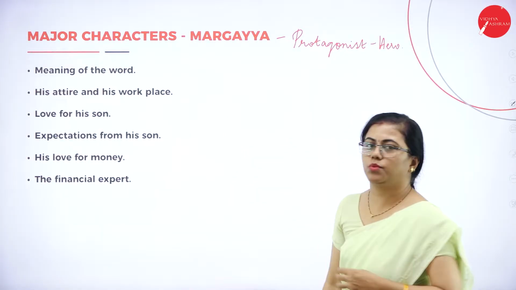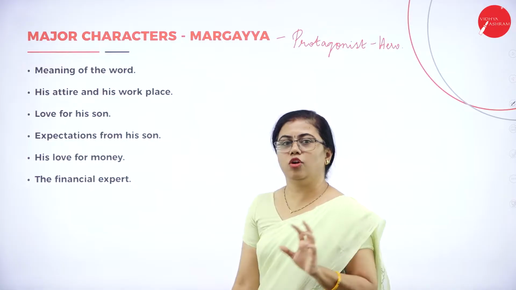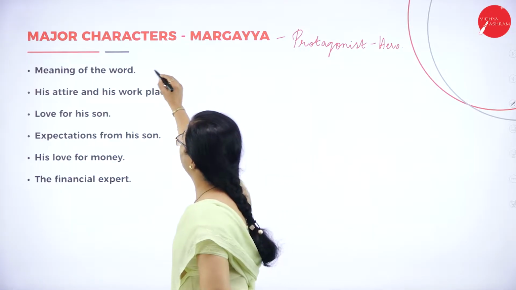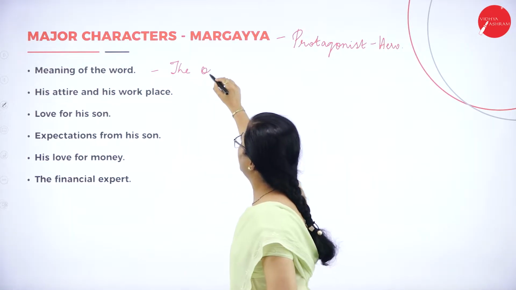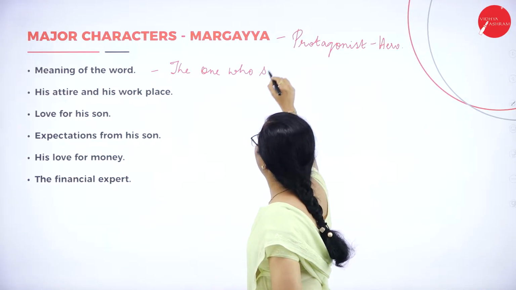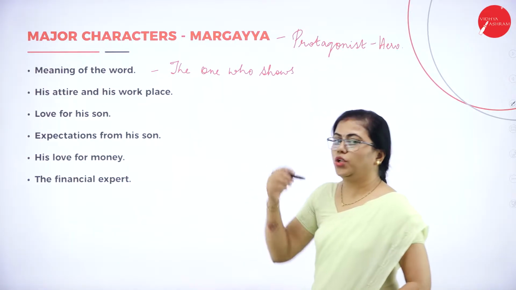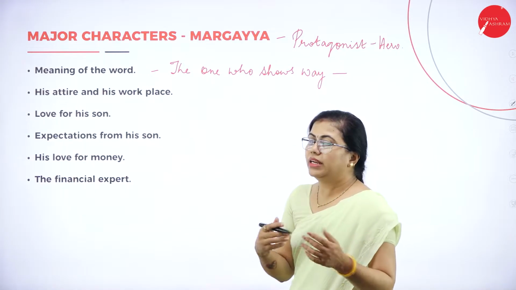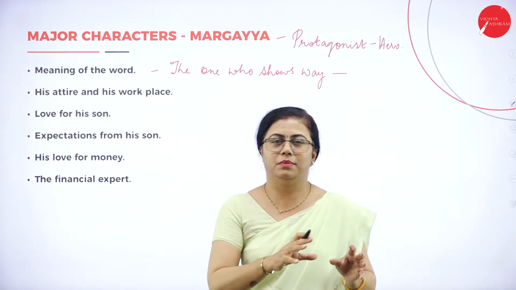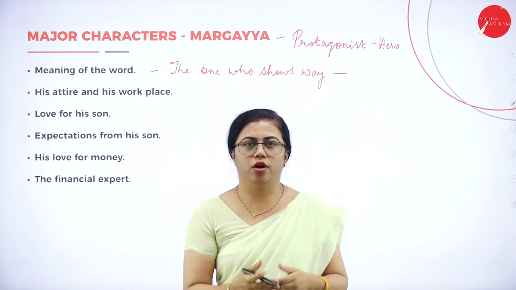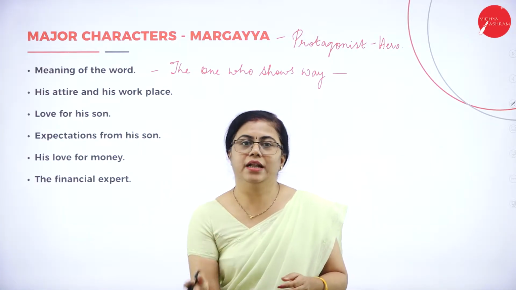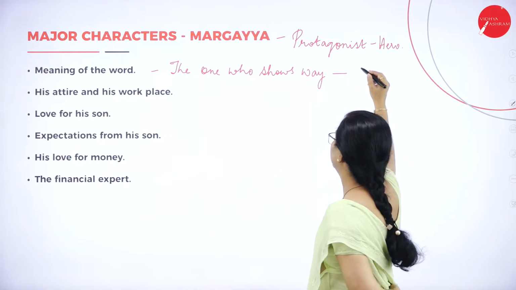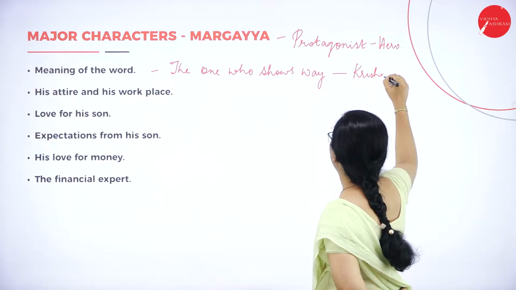Here, the first thing you have to write is the meaning of the word. What does this word Margaya mean? Okay, Margaya means the one who shows ways. The one who shows the way. His actual name is something different, which is revealed as the novel progresses. During the end of the first part, you'll get to know the real name of Margaya, that is Krishna. Krishna is the real name of Margaya.